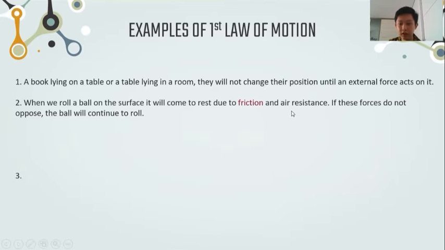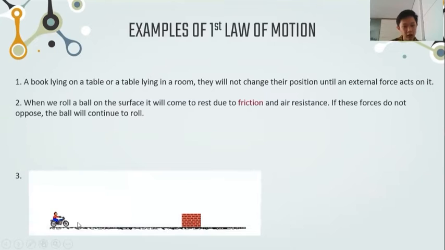If there is no friction and air resistance, the ball will roll and not stop. The third example is a man riding a bike. This man will keep moving if there is no external force, but here there is a brake that stops the man from moving.